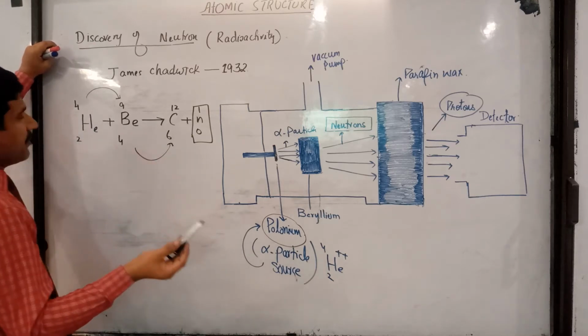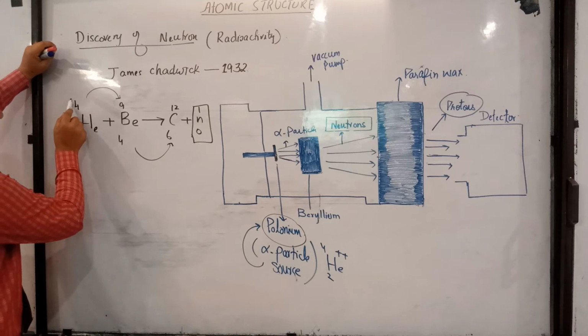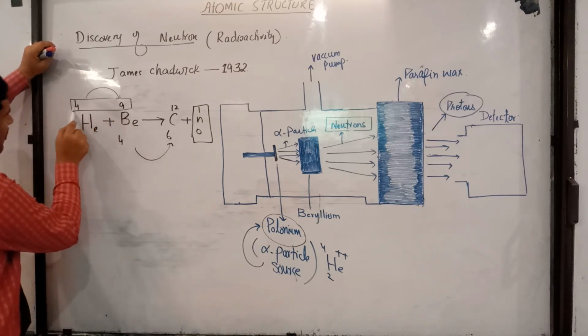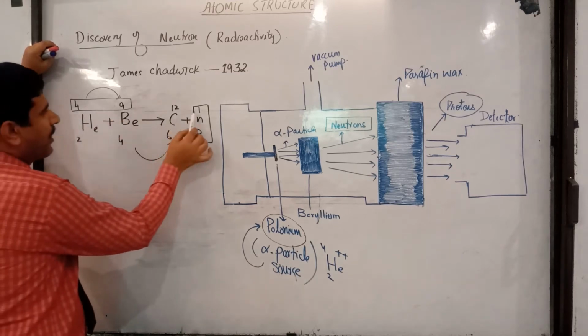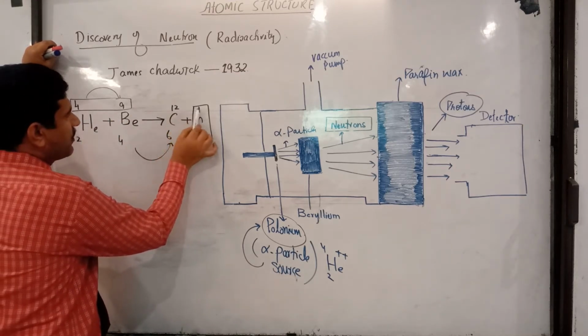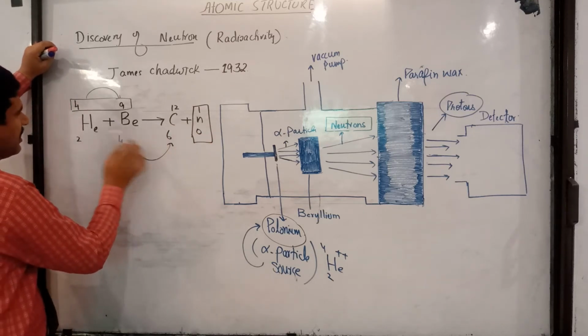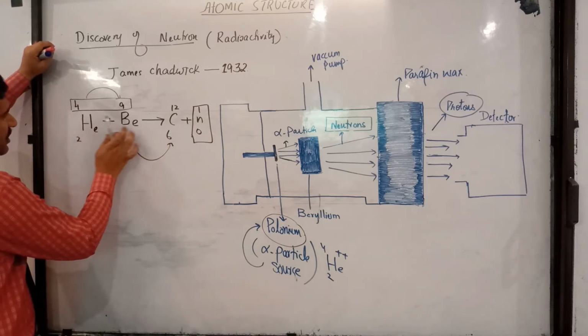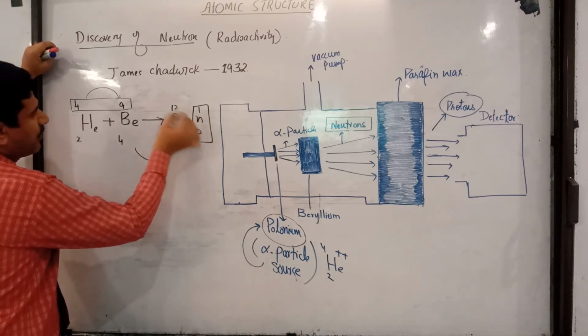Now students, there is an easy way to remember this. What you have to do is add these two. You have to add these two. 9 plus 4 is 13, right? So you have to add these two. 12 plus 1 is 13. So in such reactions, it's very easy when you do such type of reactions. So simply write one neutron over here.